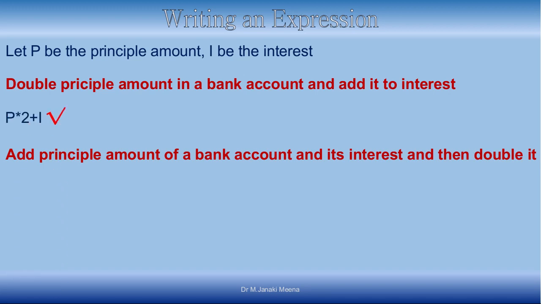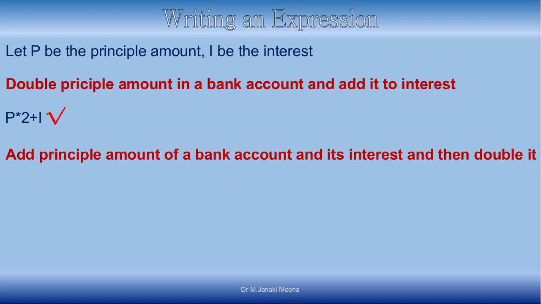So we wrote an expression like this: double the principal amount and add it to interest. Yes, this is correct, because what the BODMAS rule says is you have to multiply P into 2. You have to do multiplication first. So it will first calculate P into 2, it will double the principal and then do the addition. So whatever is said in the task will be done when we apply the BODMAS rule on this expression also. So this is correct, fine.